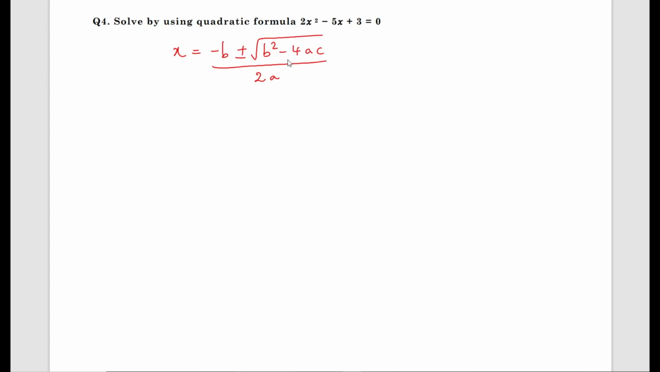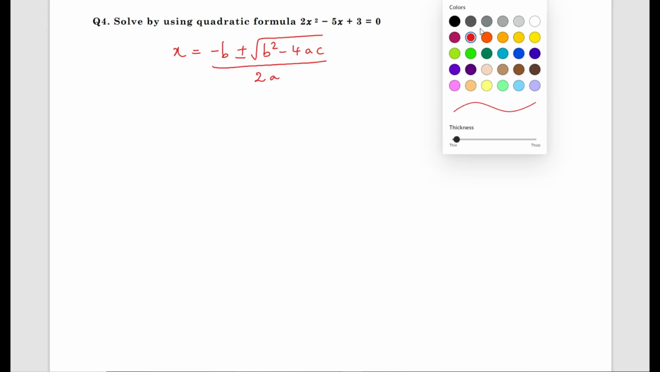First, to solve any problem, what you should know is the formula. Without knowing the formula, it is impossible to solve the problem. So what you should do is learn this quadratic formula, x equals minus b plus or minus root b square minus 4ac by 2a.